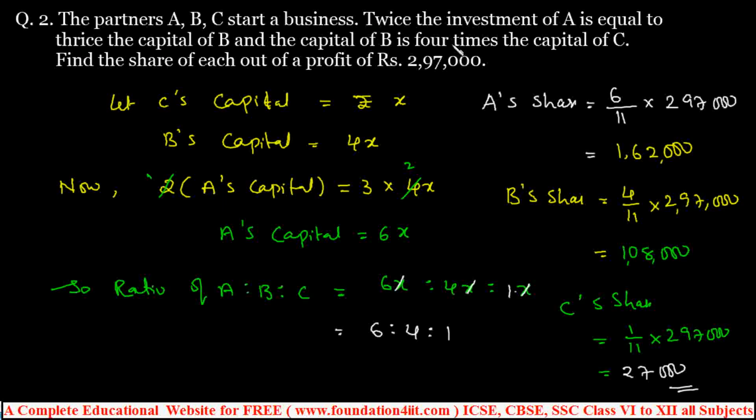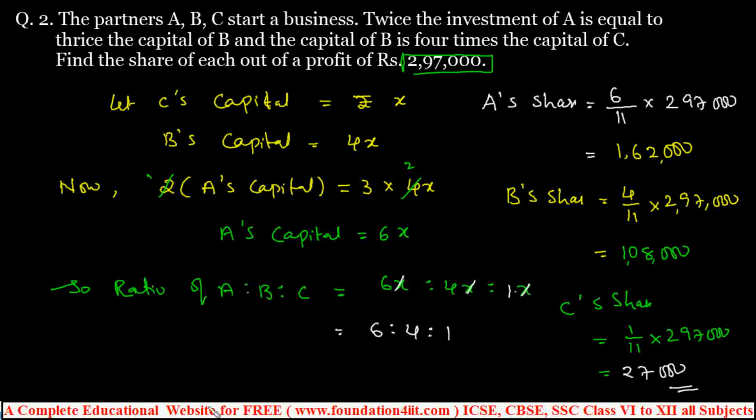If you add these three members' shares, you get again the total profit, right? And the main thing is we need to find the ratio according to their investment, according to their capitals. Then we can divide the profit as per the ratio.